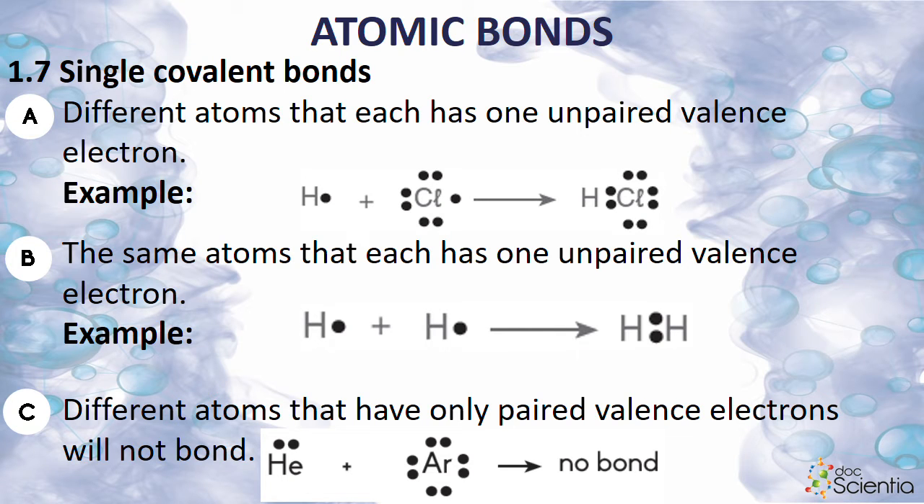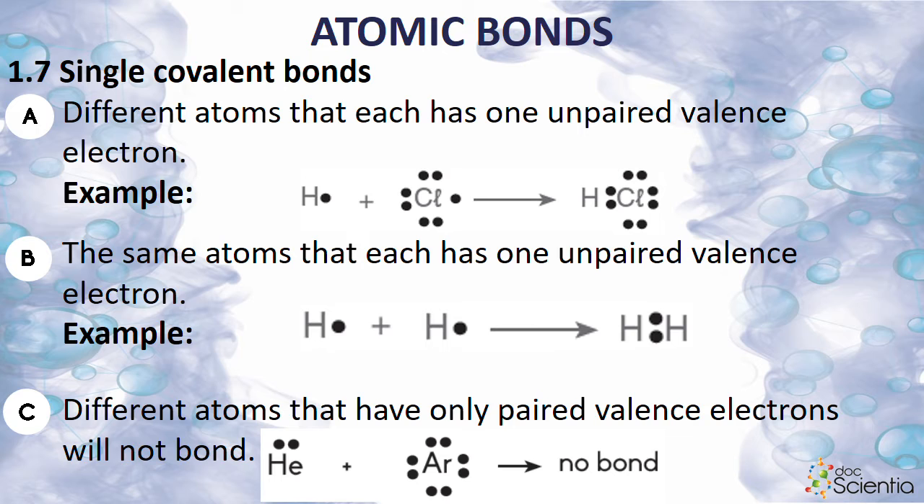Okay. Different atoms that each has one unpaired valence electron. So is die Lewis struktuur van waterstof en die Lewis struktuur van chloor. What do we use to draw the Lewis structure? Only the amount of valence electrons. Nee? So waterstof het 1 valensie elektron, chloor het 7 en daarom het hulle albei daai 1 elektron wat nie